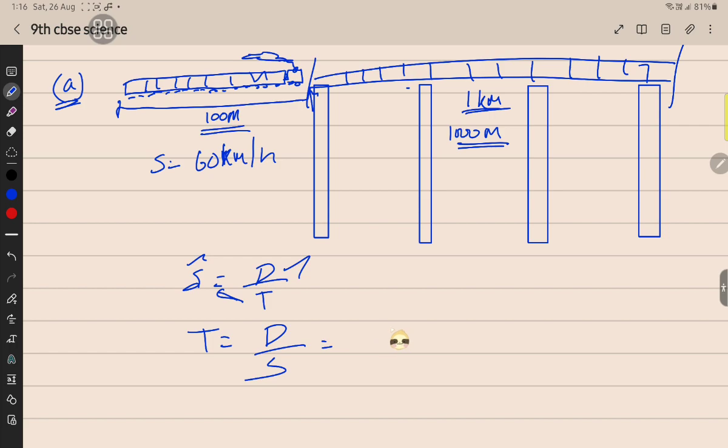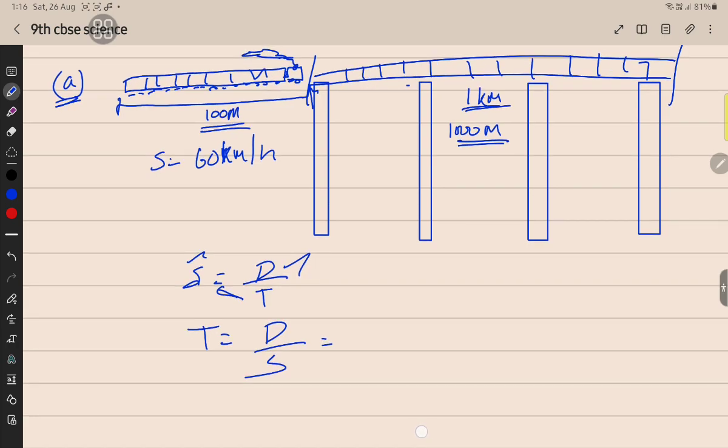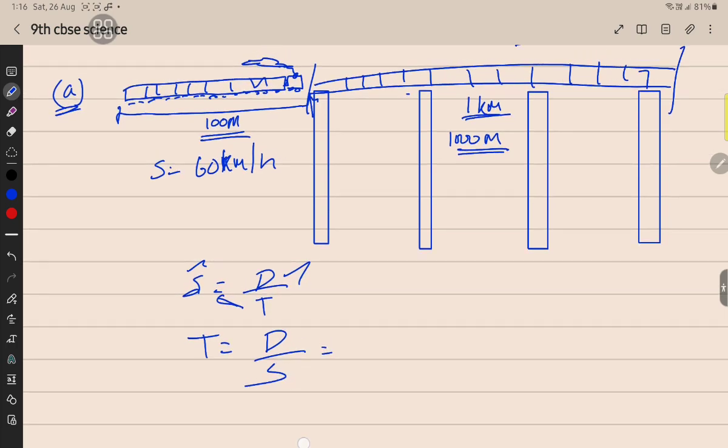So how much distance is there? The bridge is 1 kilometer, which is 1000 meters, plus the train is 100 meters.